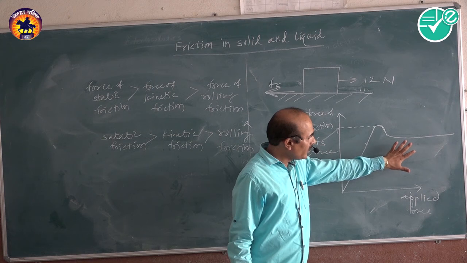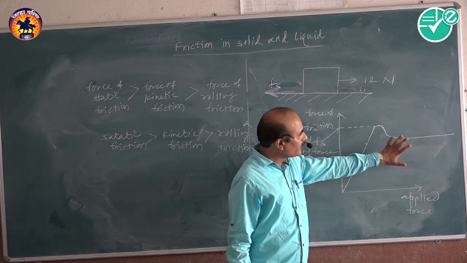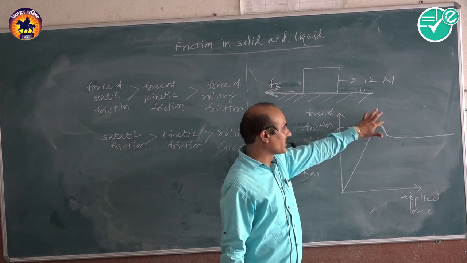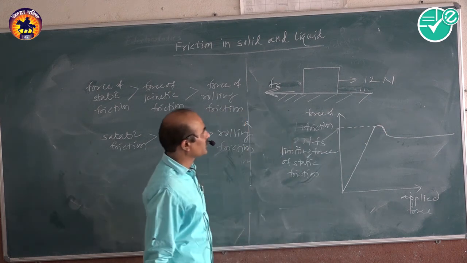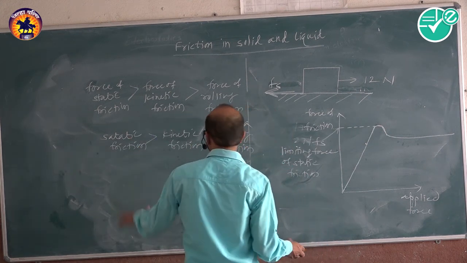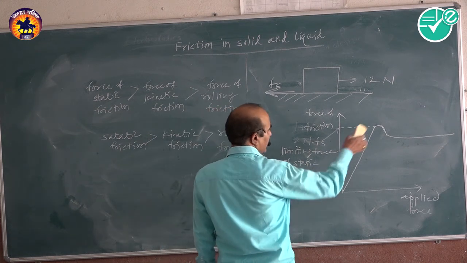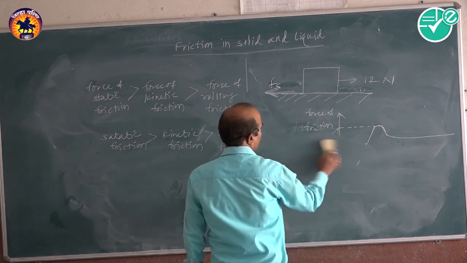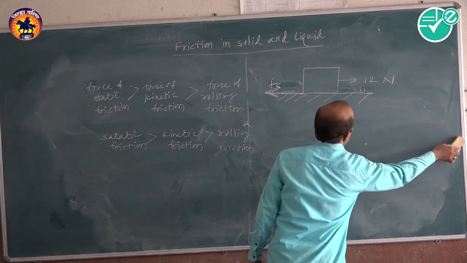To move the block, the force needed is smaller than the static friction. So these are the types of friction, and this graph explains how the static friction is greater than the kinetic friction.